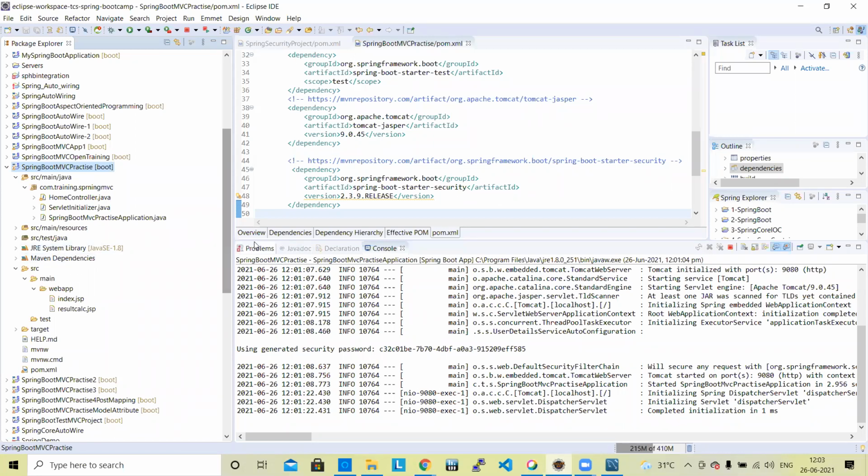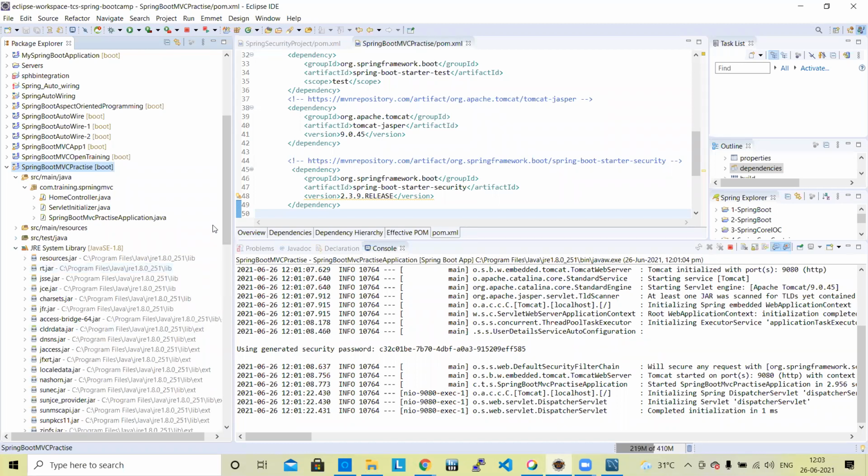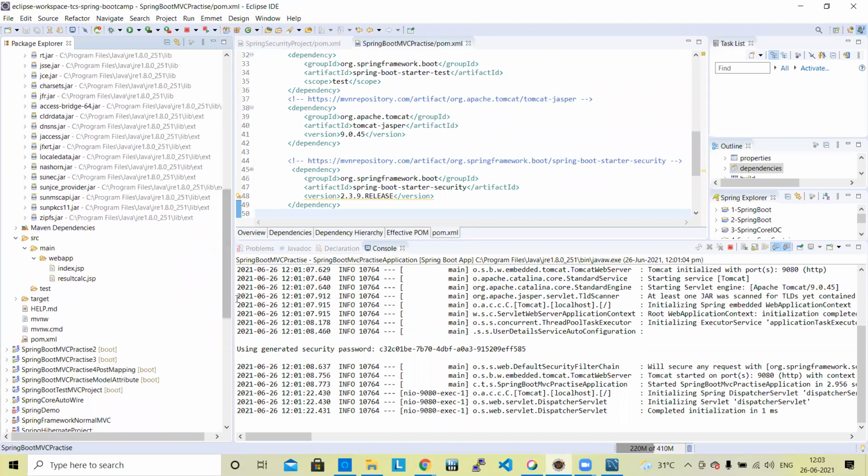The moment you add this configuration in pom.xml, it downloads all the supporting jar files for that project from the net. So here you have to use only XML in the pom.xml file. You cannot avoid XML here. Is it clear to you? Yes, sir. Okay.